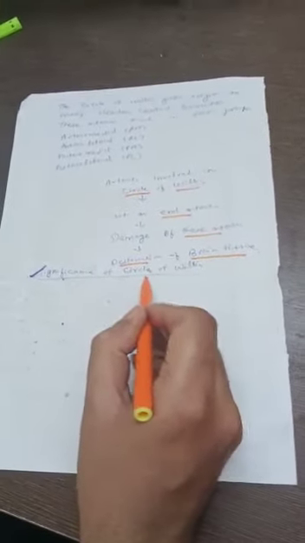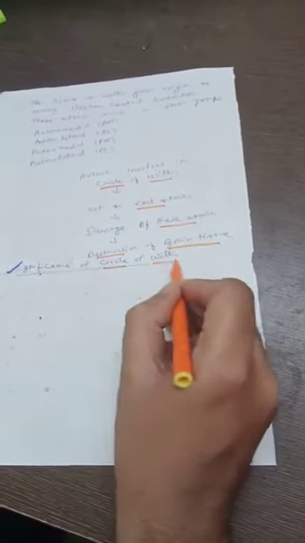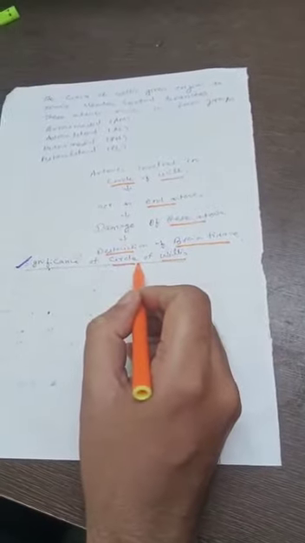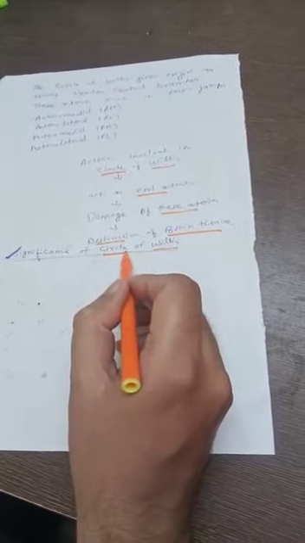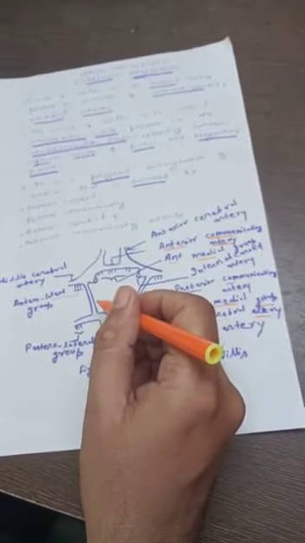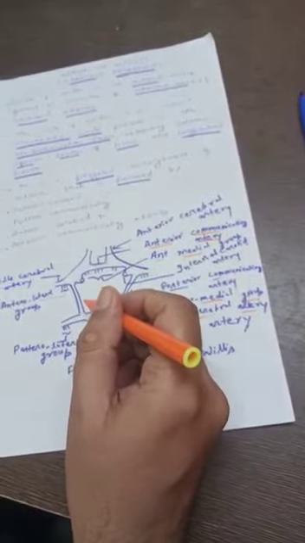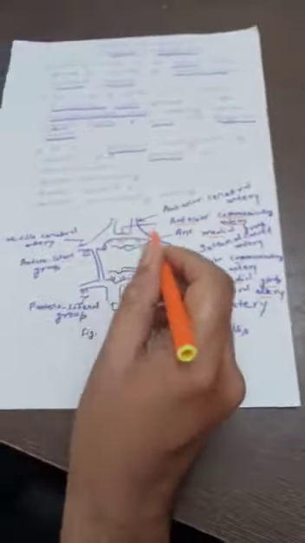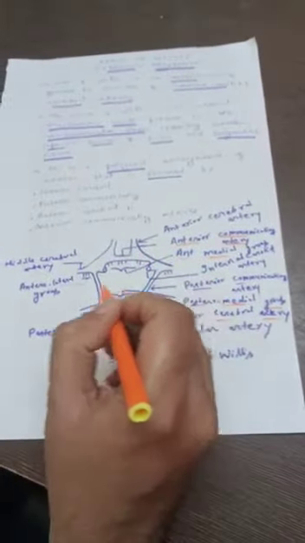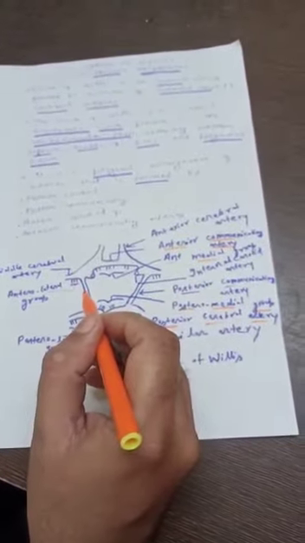Now, what is the significance of the circle of Willis? These arterial anastomoses act as a route through which the blood entering the internal carotid artery or the basilar artery may be distributed to any part of the cerebral hemisphere. If one of the major arteries forming the circle of Willis is blocked, then these arterial anastomoses provide an alternative route through which the blood can be supplied to the area of the blocked artery.